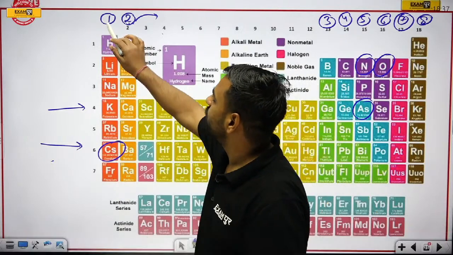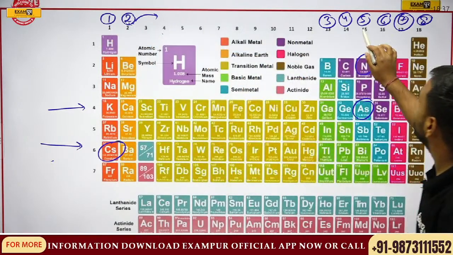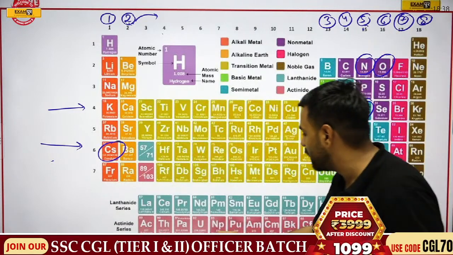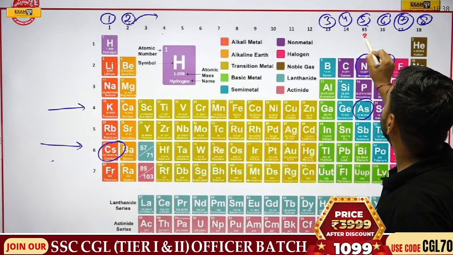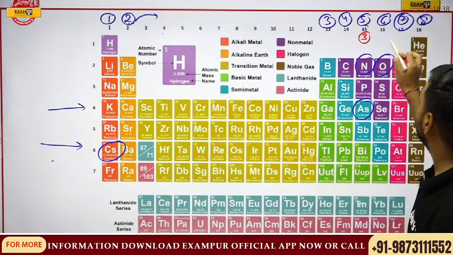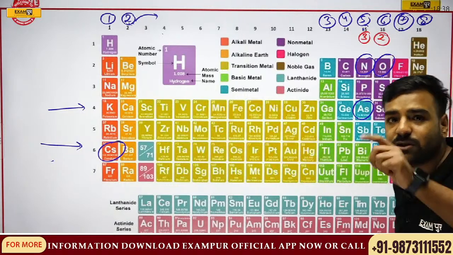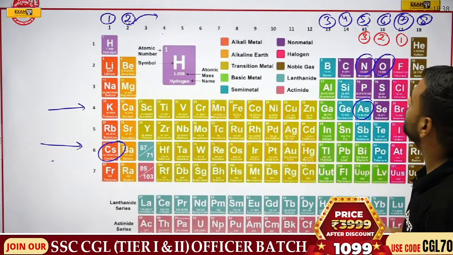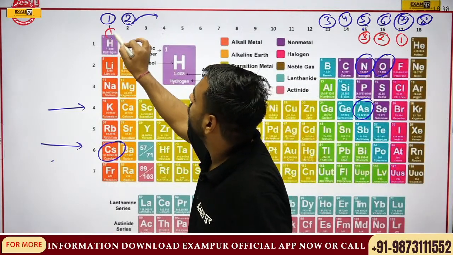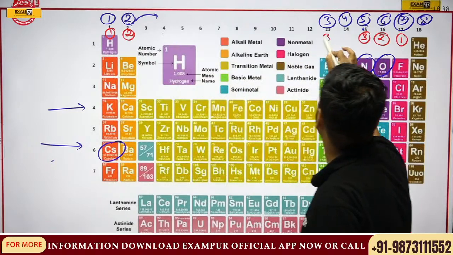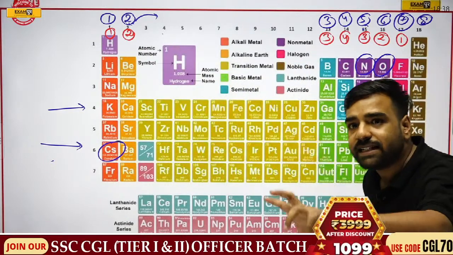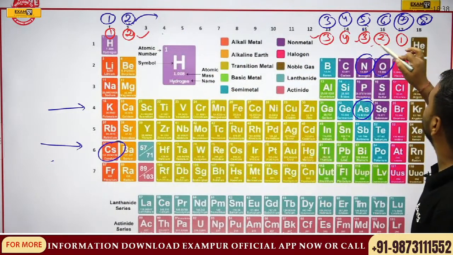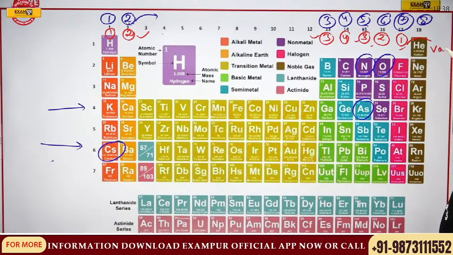So no doubt, on this side the valency will increase, but here the valency will decrease. These 5 electrons are in the outermost shell, so it only requires 3. I'll use red here. It only requires 3, so 5 plus 3 will be 8. It only requires 2 electrons, so 6 plus 2 will be 8. Non-metals: only 1 electron is required. But it will be donating 1 electron, then 2 electrons, then 3 electrons, here 4. So please remember how many electrons are actually required so that the outermost shell can be complete. This gives you valency.